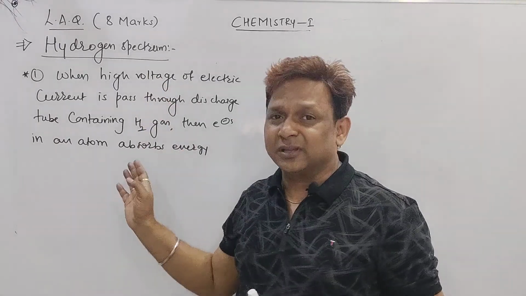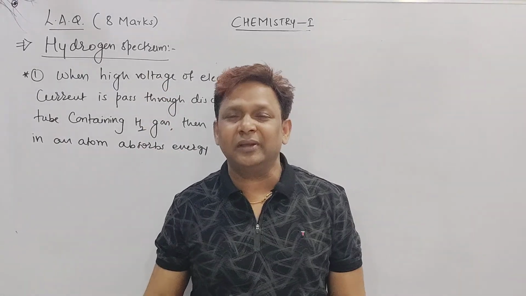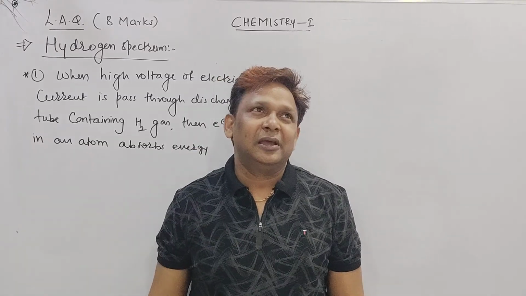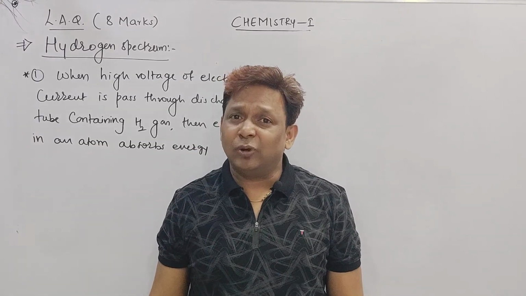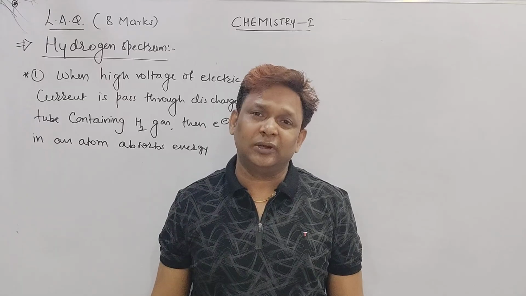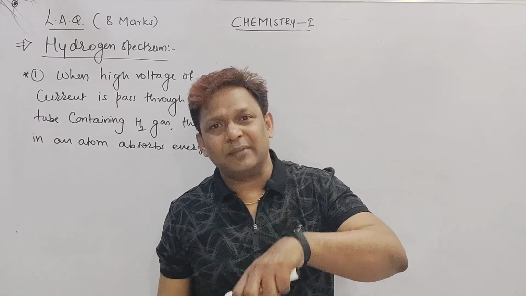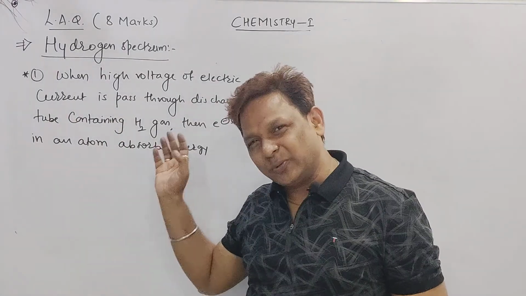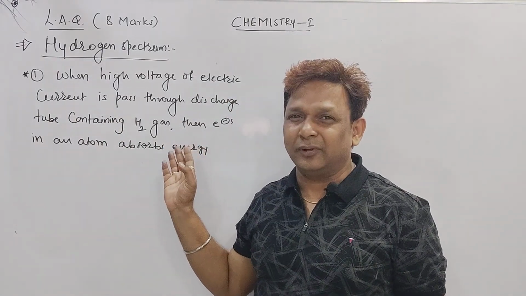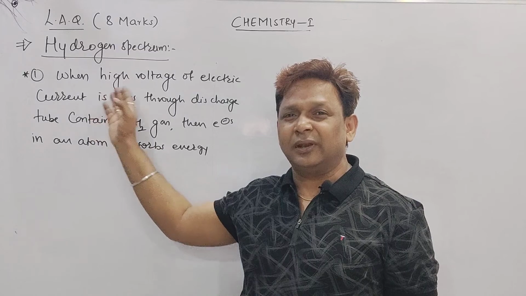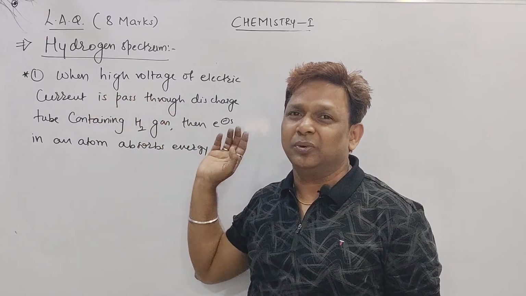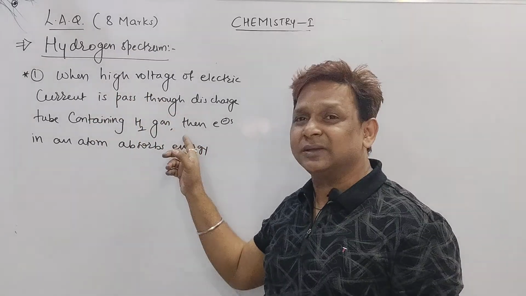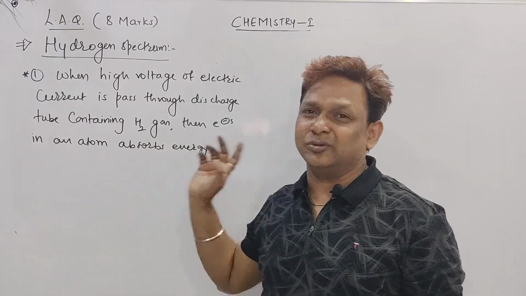If you feel these points are difficult to remember, write it simply: by passing a high voltage of electric current through the discharge tube, electron absorbs the energy. We left out all the middle points, but this is very simple and we can remember it better.